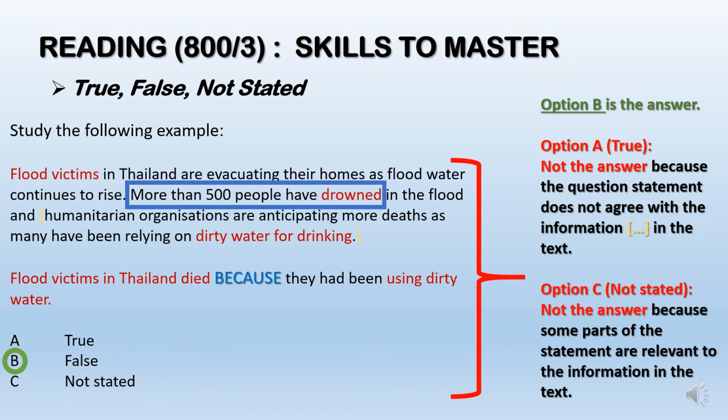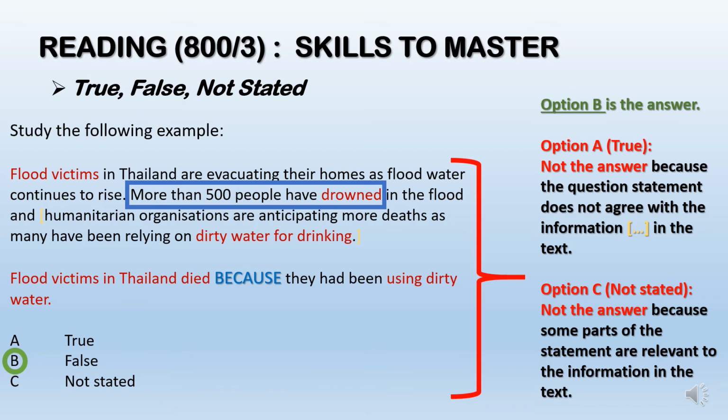So you know that not all flood victims died, right? The question says that all flood victims in Thailand died because, which is the cause of their death, they had been using dirty water.